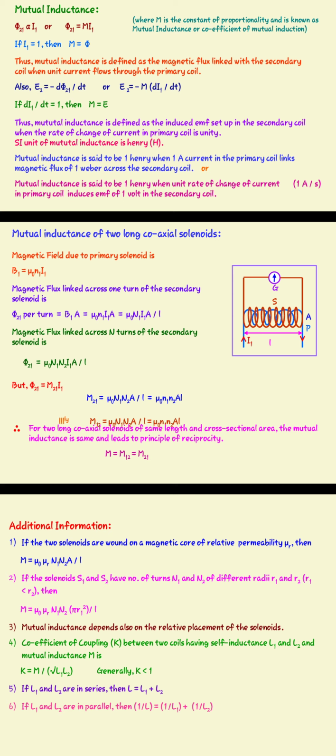If L1 and L2 are in series, then L will be equal to L1 plus L2. That means if two coils are connected in series, the total inductance will be L1 plus L2. If the two coils are connected in parallel, then 1 upon L is equal to 1 upon L1 plus 1 upon L2. So this is all about self-inductance and mutual inductance.